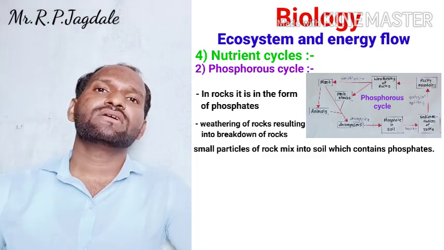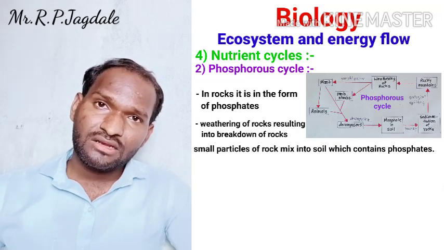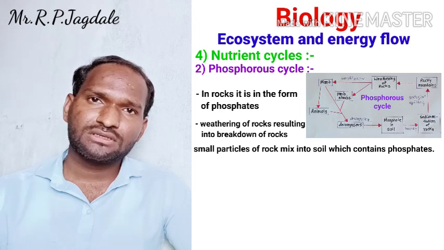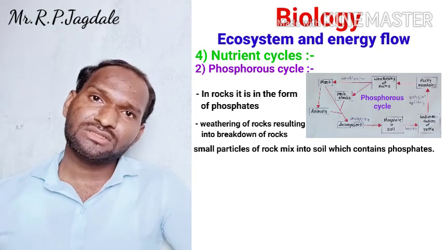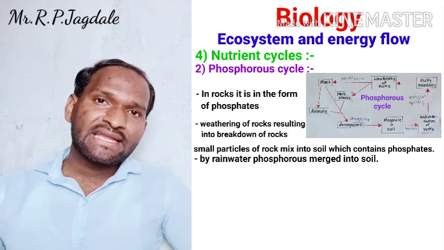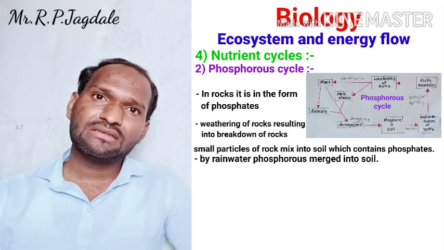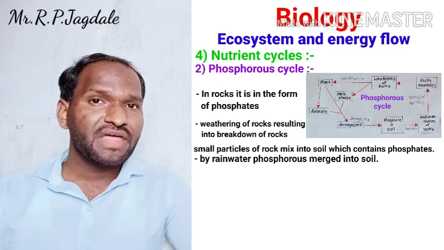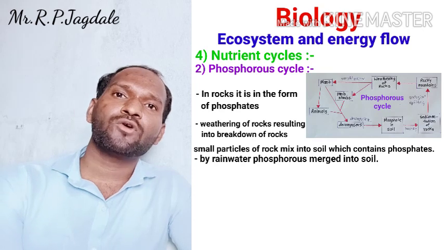And when there is rain, by the runoff water, whatever water is going to move from mountains to the rivers, the phosphates present at that particle level are going to travel along with that runoff water.